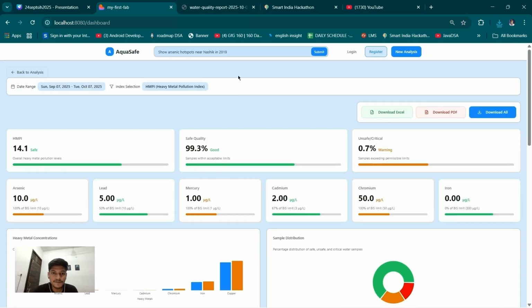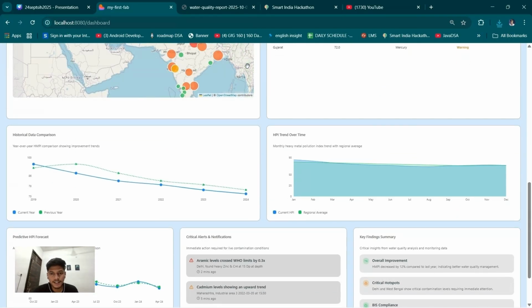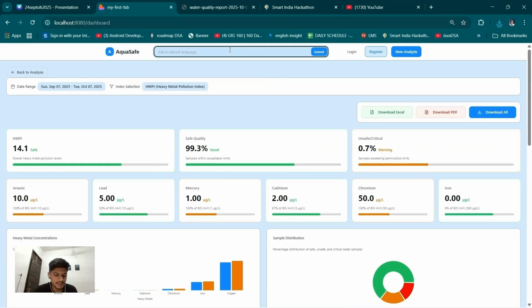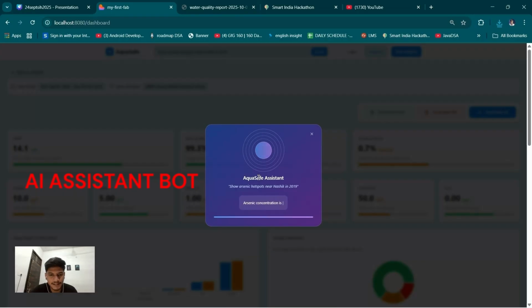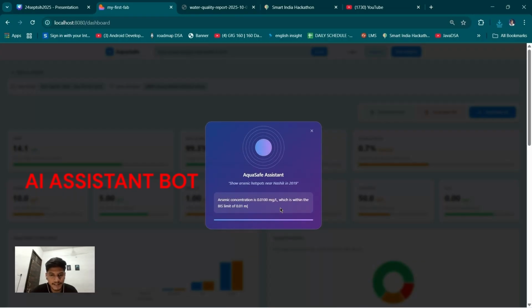And also one more thing which we have added here, like the lab researchers and scientists who do not want to go through all the parts of this portal, they can easily ask here about anything, like arsenic hotspot near Nasik in 2019. So the query is processing, and the AI assistant is giving the result according to the data set and the extracted data.